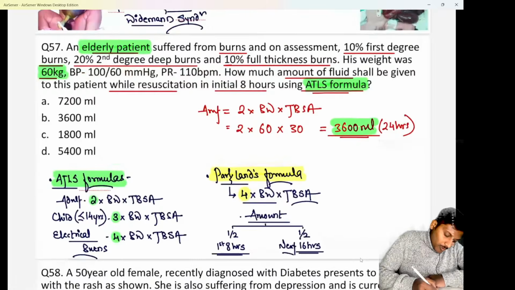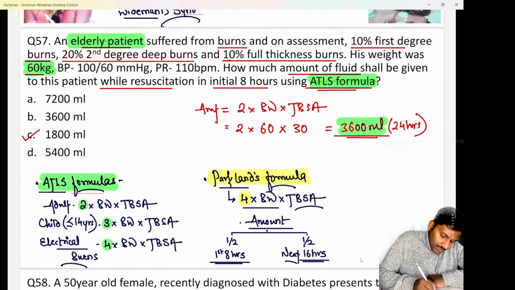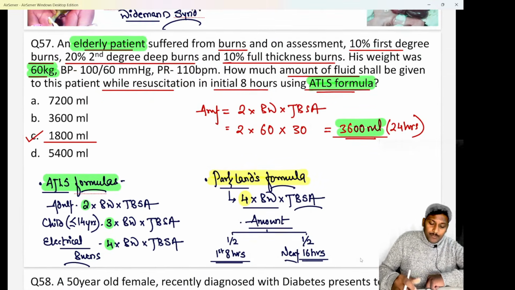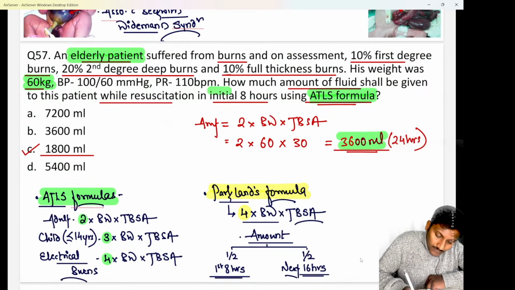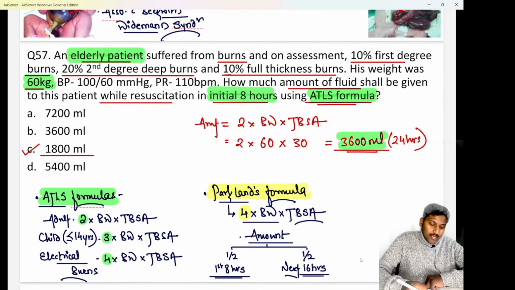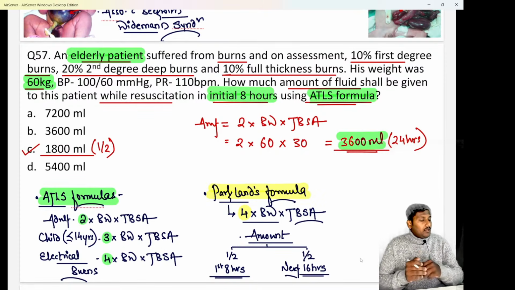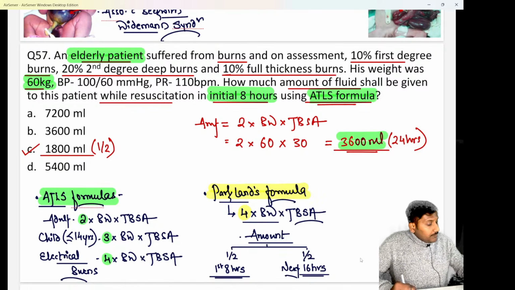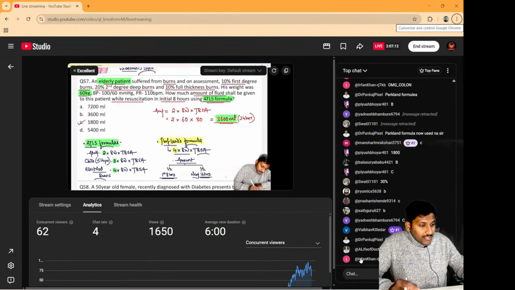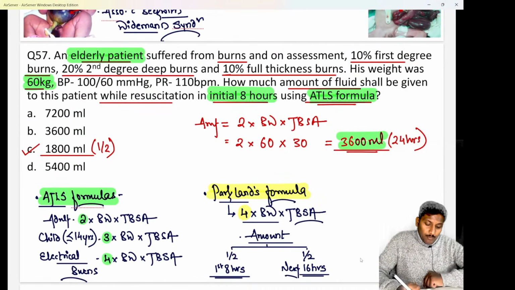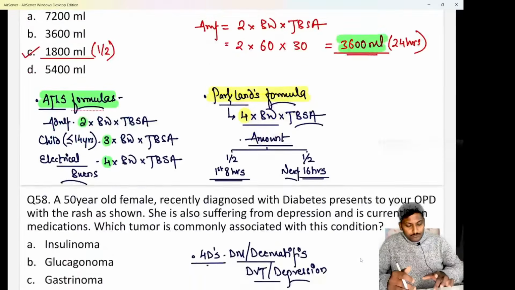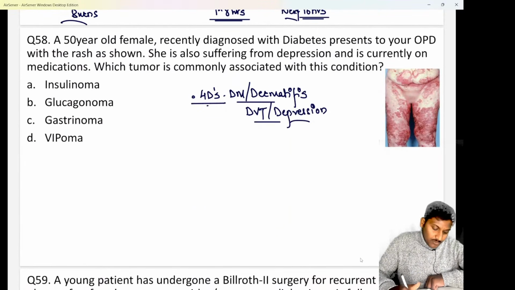That means option C, 1800 ml of fluid should be given to the patient in the initial 8 hours. As I've only asked you about the initial 8 hours, only give half the fluid, that is option C, 1800 ml. No doubt here, the first degree burns are not calculated while we calculate the fluid amount in a case of burns, beta.